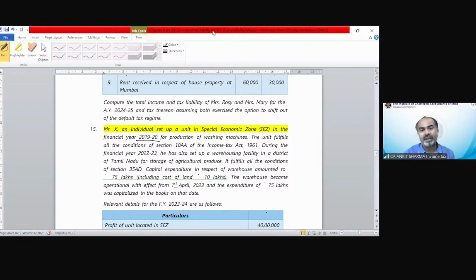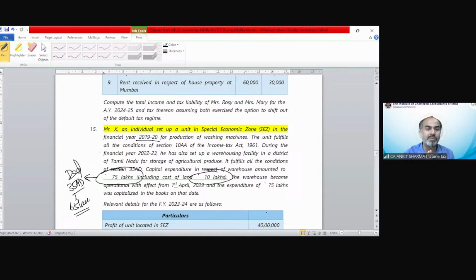And we all know that under section 115BAC, we are not allowed to take the benefit of section 35AD as well as 10AA. Capital expenditure in respect of the warehouse amounted to 75 lakhs. So in case of section 35AD, the expenditure of 75 lakh can be claimed as deduction. But it has been specifically written that for land, we cannot claim the deduction of this expenditure. So technically, we can only claim 65 lakh rupees deduction under section 35AD.